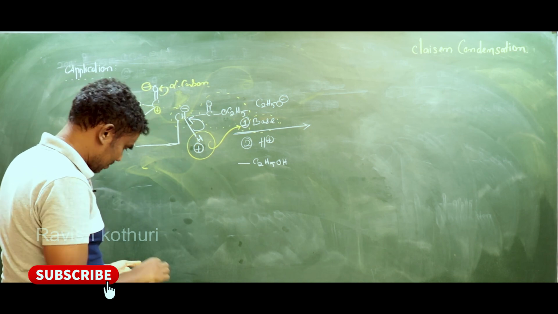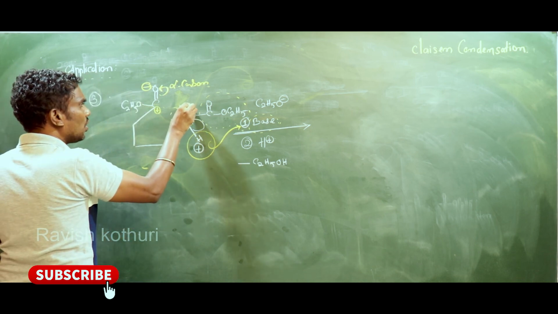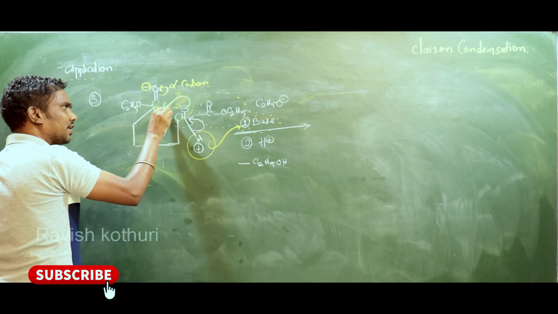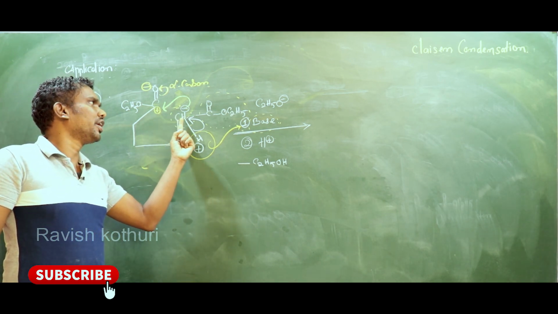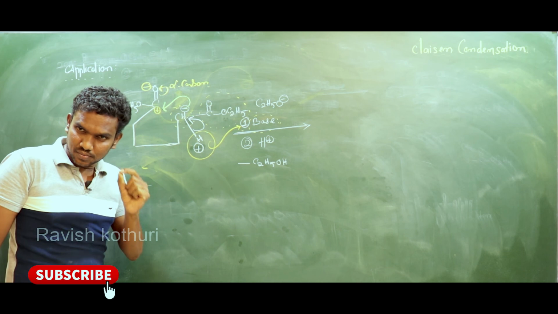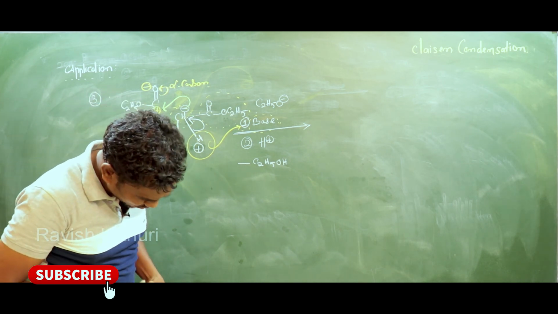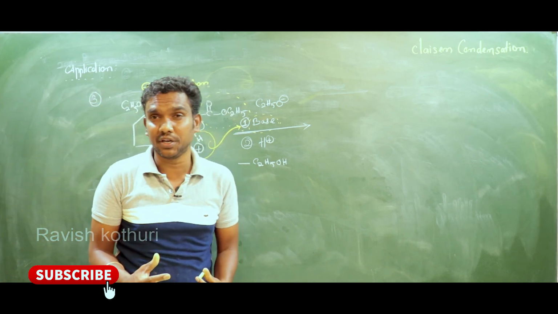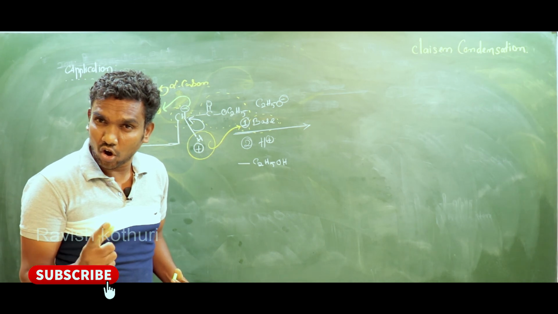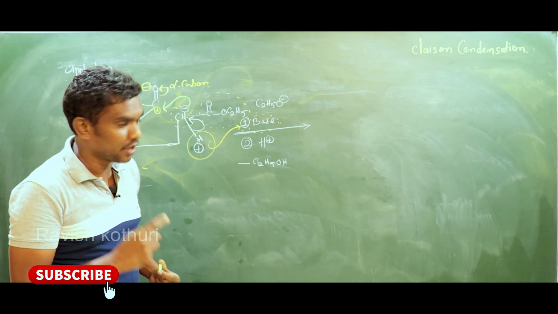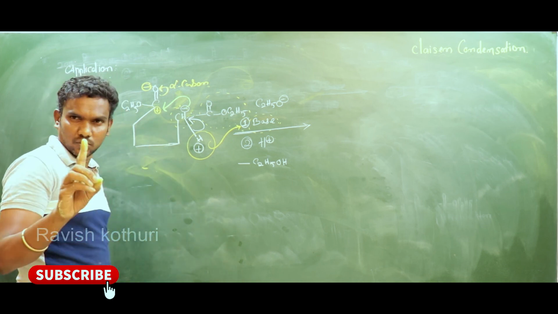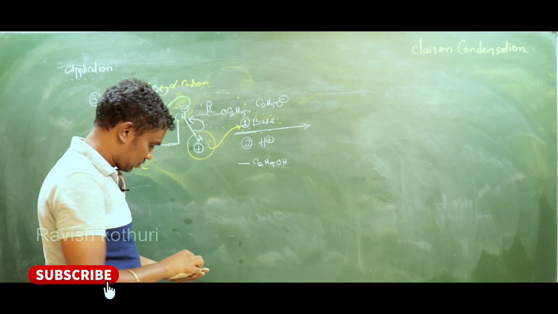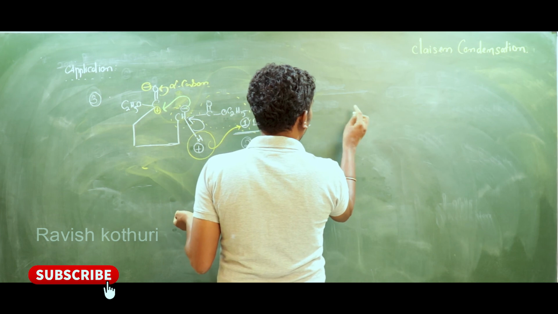Here, this negative attacks at the positive site. One negative, one positive becomes one bond. My dear students, see how many times I am repeating this, because this is very, very important. One negative, one positive becomes what? One bond.